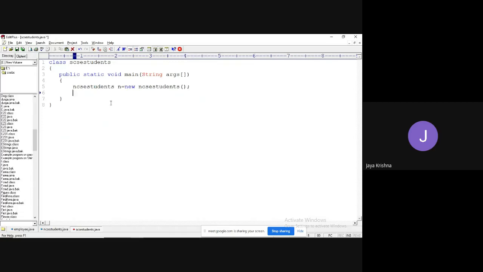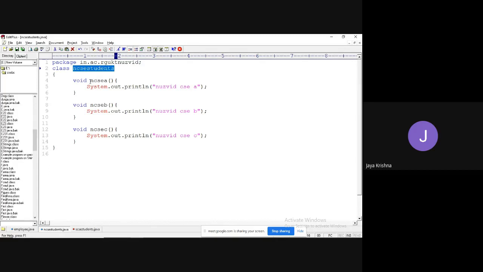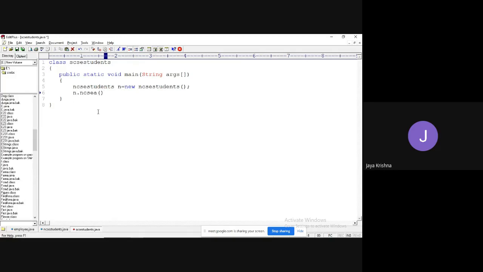We are going to call n dot. If we are not using the package concept, it is easy for us, right? But with the help of packages, we need to understand. That is why I am taking the example. N dot CSCA, CSCB, CSCC. Okay.